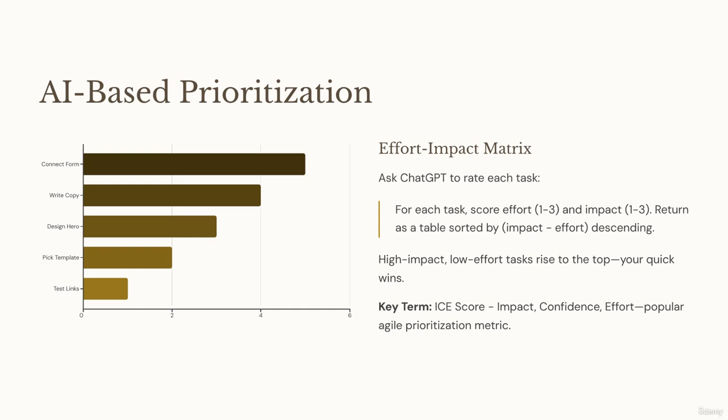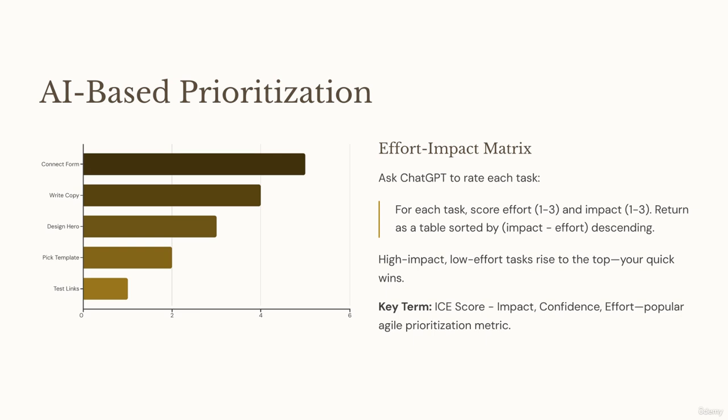Now, let's make that plan smart with AI-based prioritization. Here's where ChatGPT can act like a decision coach. For each task you've listed, ask ChatGPT to rate effort on a scale of 1 to 3, where 1 equals quick and 3 equals heavy, and impact on a scale of 1 to 3, where 1 equals minor and 3 equals major benefit. Then, have it calculate a score based on impact minus effort.